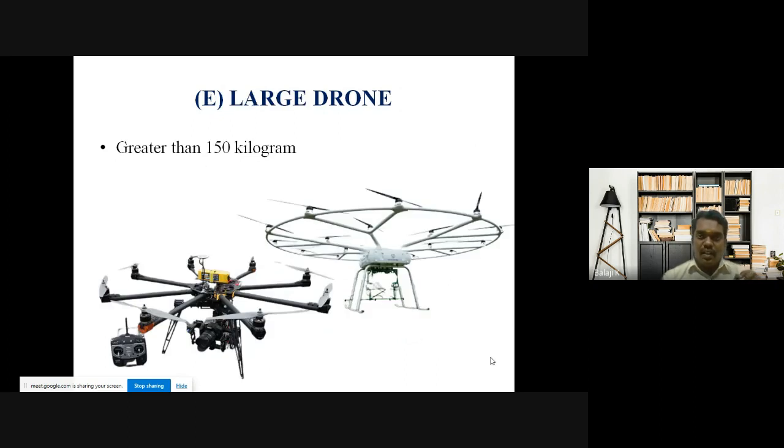Last category is the large drone. Large drone means it is having more rotating parts. Okay, so it has more rotors. So the weight is more than 150 kilogram. So if the drone weight is up to 500 kilogram, it is allowable. So if your drone weight is up to 500 kilogram, as per the drone rules 2021, those drone